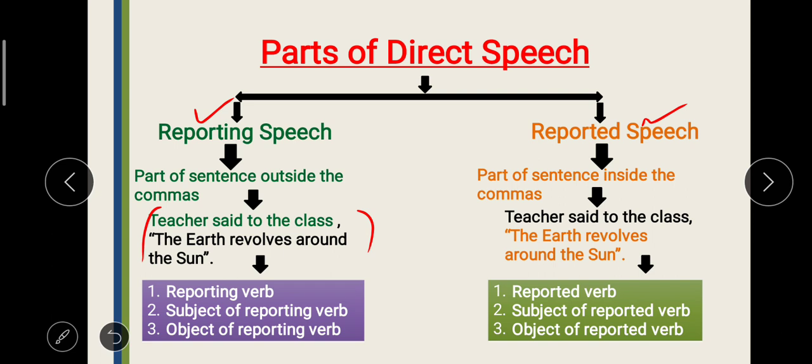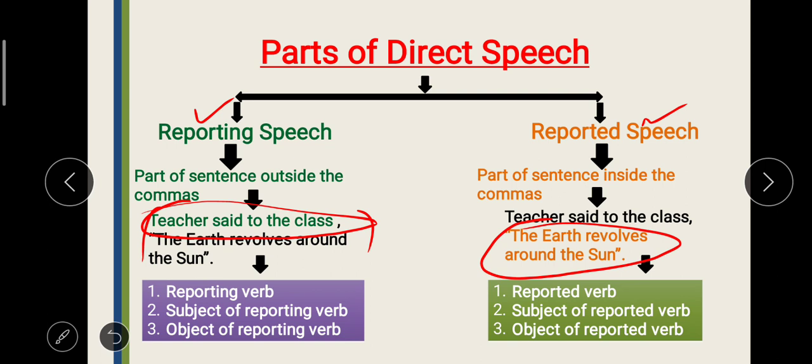Now this sentence has two parts: the part which is outside the commas and the part which is inside the commas. The part which is outside the commas, which you can see in green ink, is called reporting speech. And under the category of reported speech, you can see the part which is inside the commas, in orange or reddish color; it is known as reported speech. Now, reporting speech and reported speech can each be further divided into three parts.